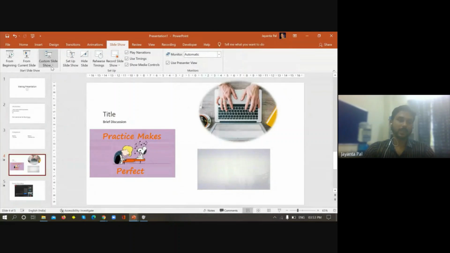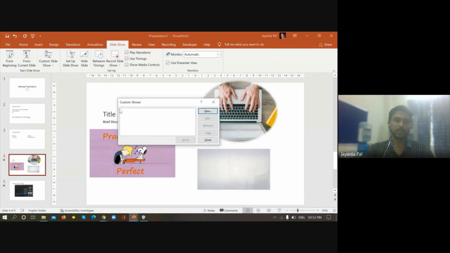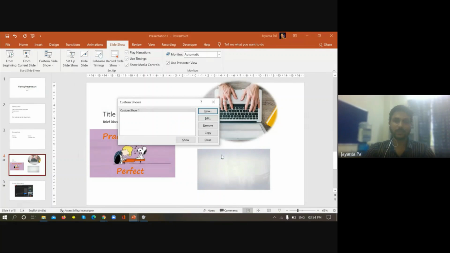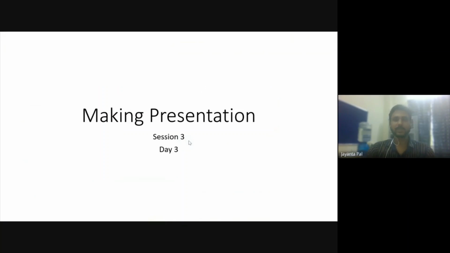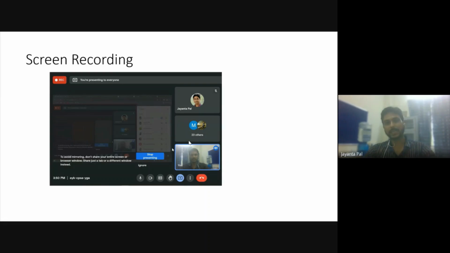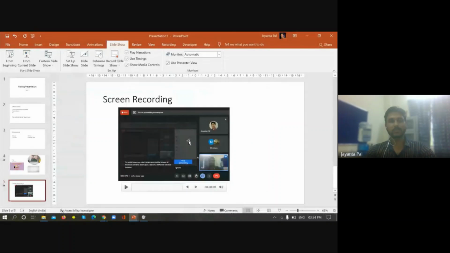And you can choose the custom slideshow also. That means I want slides 1, 3, and 5 to be shown, and slides 2 and 4 will be skipped. For a custom slideshow, you have to create a new one and choose the slides that you want to show. So I have chosen 1, 3, and 5, and added them to the slideshow. Make it okay, and if you select Show, this is the first slide, this is the third slide, and this is the fifth slide. The second and fourth slides were skipped in this way.